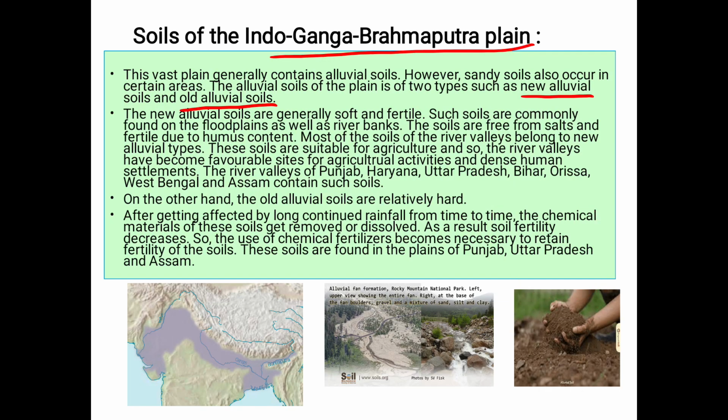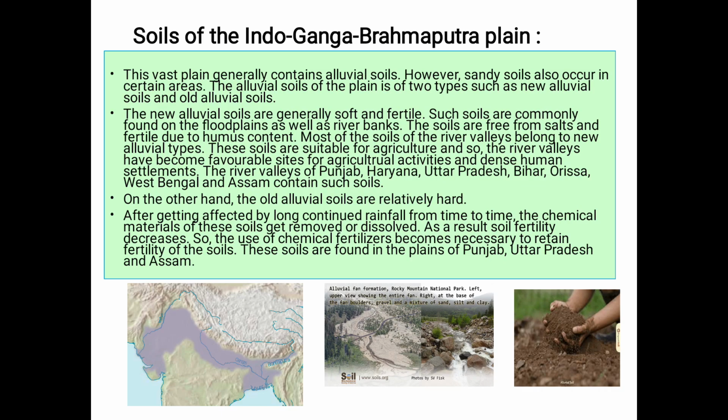Because of this Brahmaputra plain. You can take the example of the nearby country Bangladesh, small area but very huge density of population. Why? Because it is good for cultivation, and because of this agriculture, different industries or occupations came out.